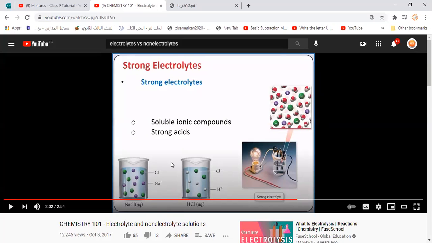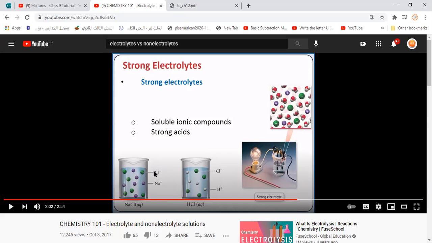So once we do this experiment and put the two wires in this, the positive ion will go to the negative pole of the circuit, while the chloride, the negative ion, will go to the positive pole of the circuit. So they move to opposite poles. In that case they close the circuit and allow the current to pass. So the ions allow the electricity to pass within the solution, and like this, they can conduct electricity.